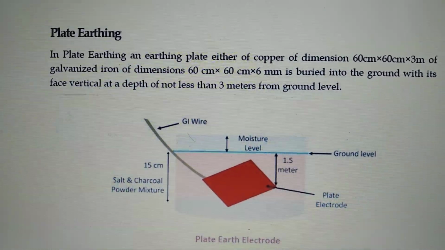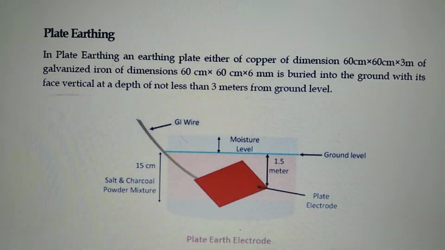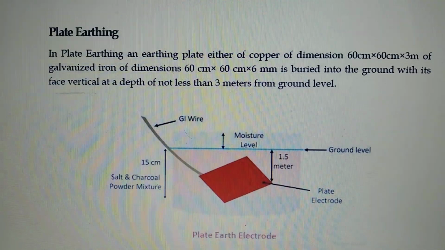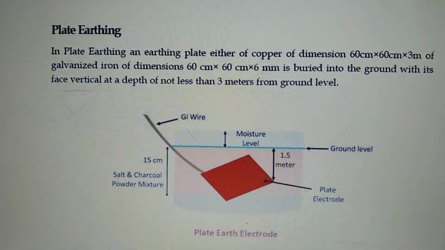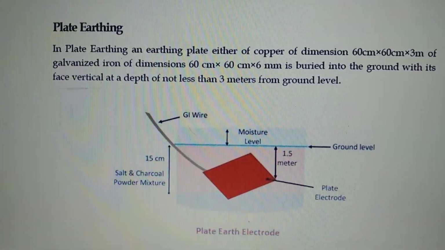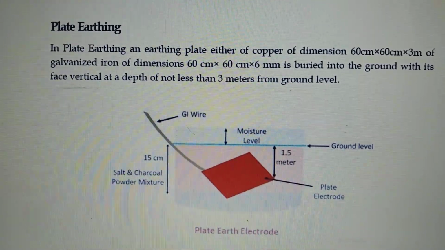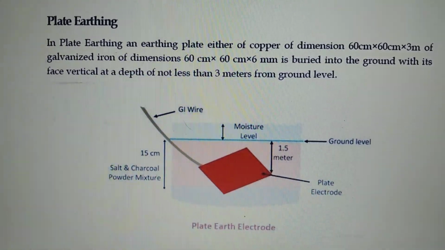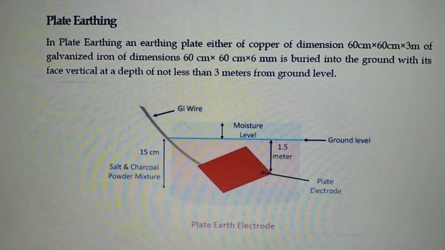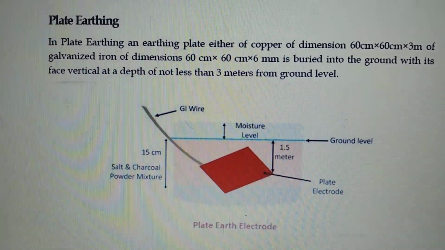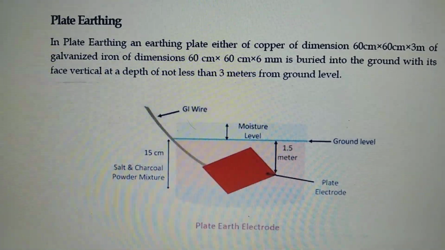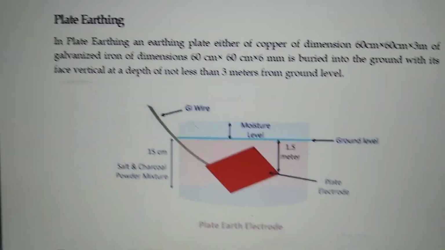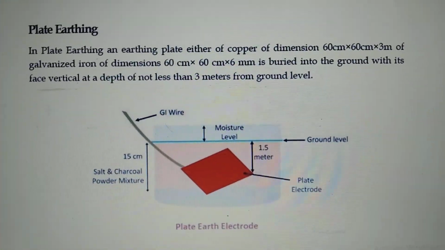Coming to plate earthing. In plate earthing, a plate either of copper of dimension 60 centimeters by 60 centimeters by 3 mm, or of galvanized iron of dimensions 60 centimeters by 60 centimeters by 6 mm, is buried into the ground with its face vertical at a depth of not less than 3 meters from ground level. We can see that in the figure.